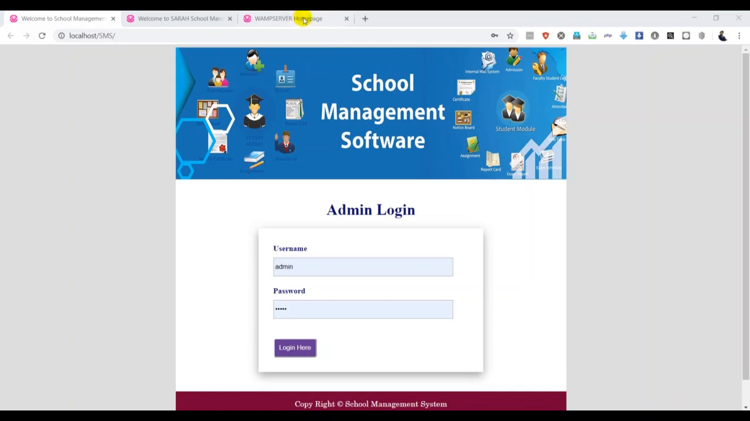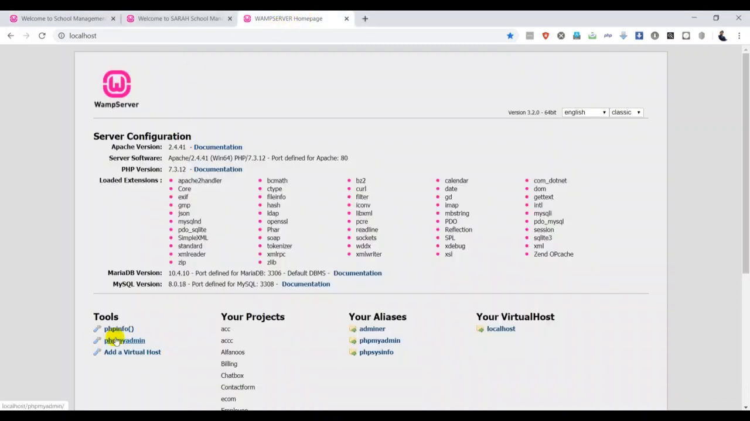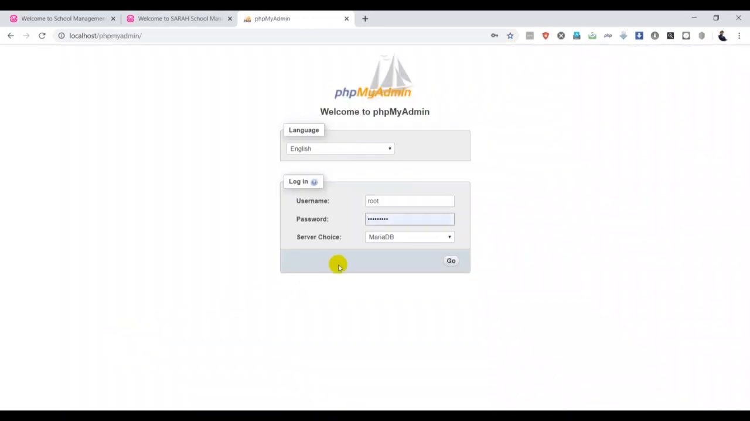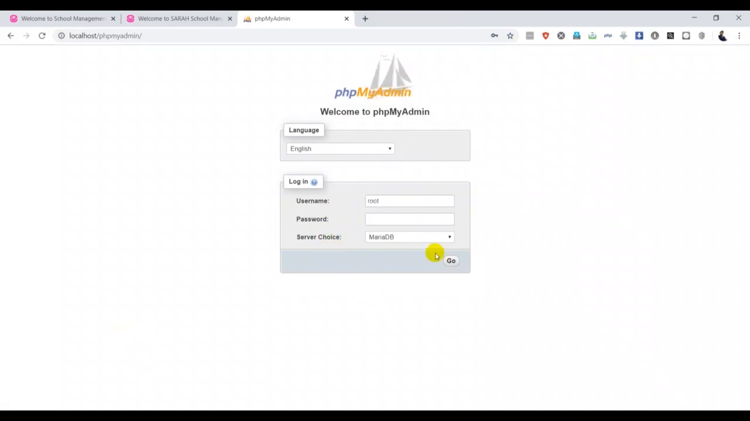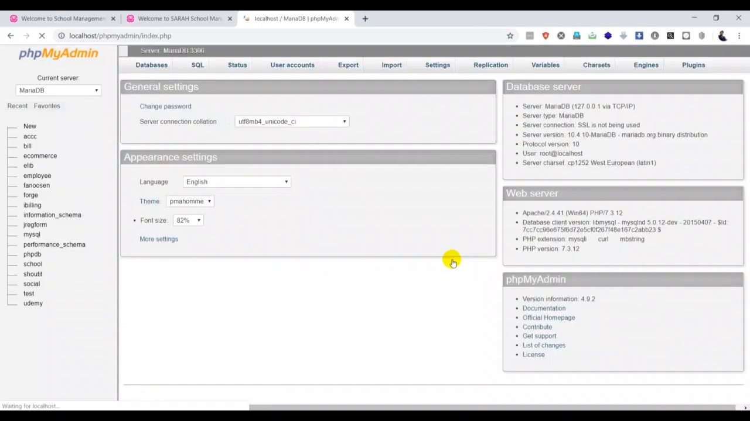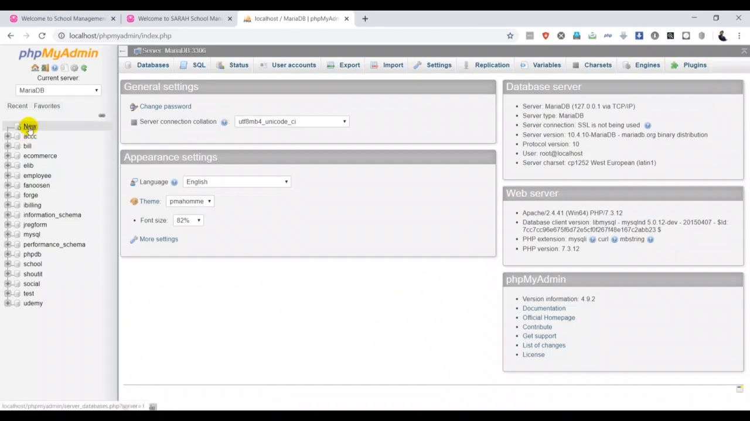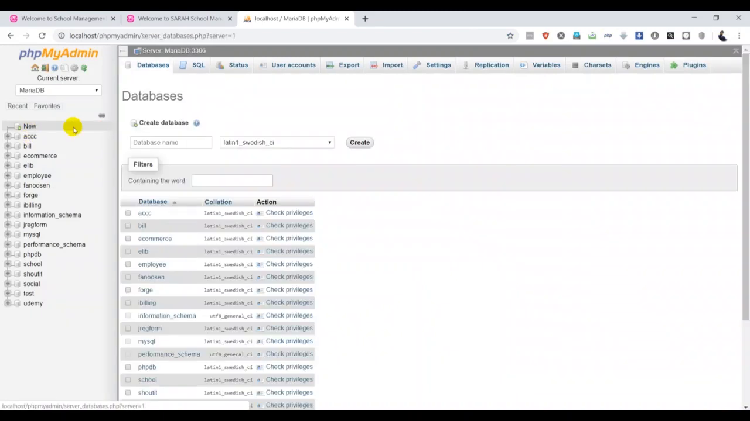Okay, I'll go back to my localhost, then phpMyAdmin. So you have to give the username and password for phpMyAdmin in order to log in. At the moment I don't have any password, but the username is root. Click Go. On the left side you can see there's a New button here. Click there in order to create a new database.